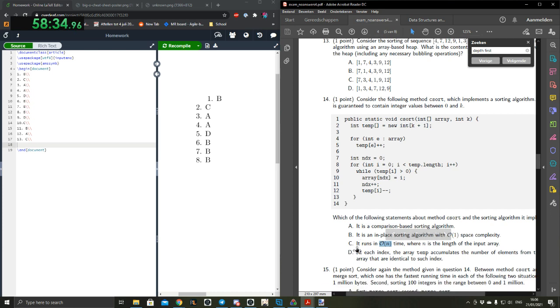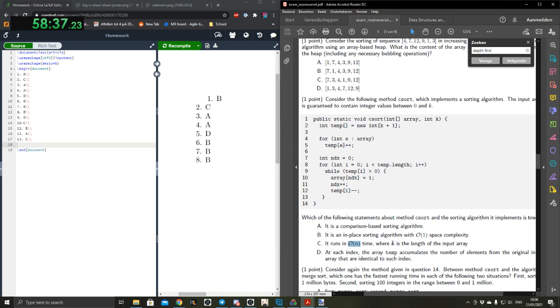But in the for loop, which runs n times, you have a while loop, and does that imply that it can be more? Well, we know for a fact that the total sum of all the numbers in temp combined will be equal to n. And this stuff just gets accessed the total sum of the numbers in temp times, which is just n times. This may look weird, but this is just big O of n.